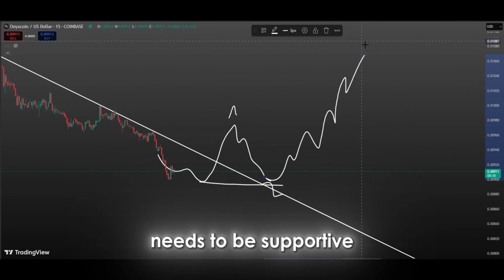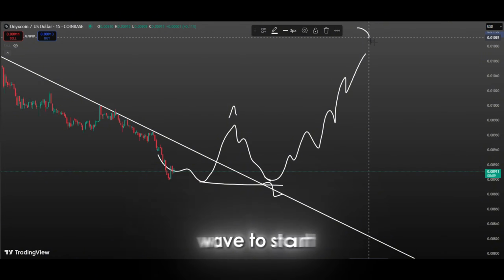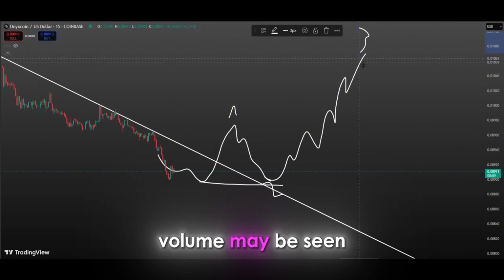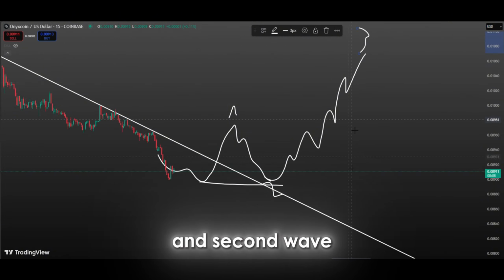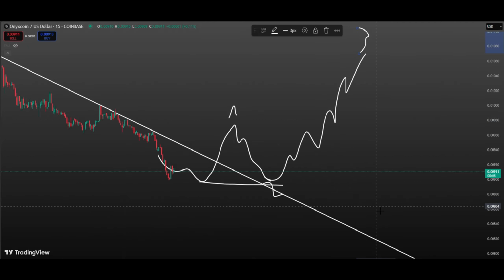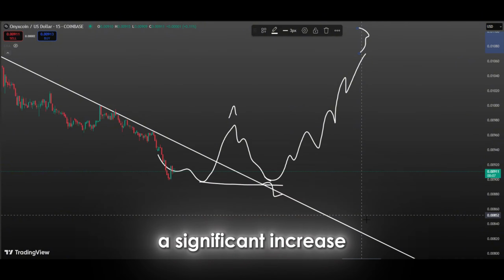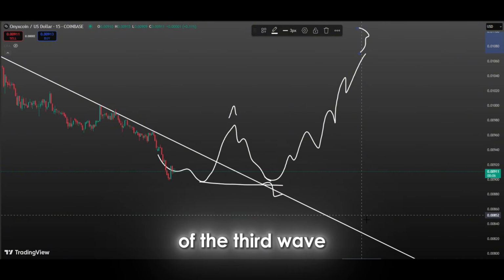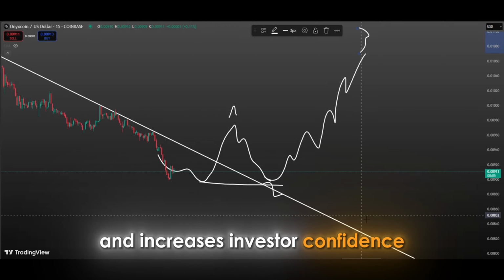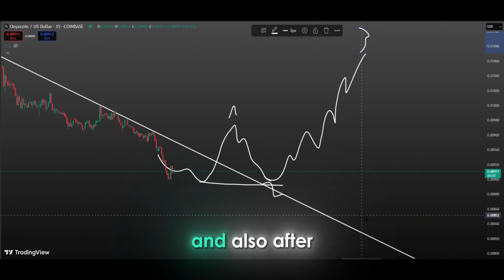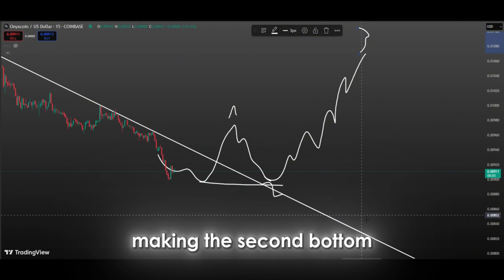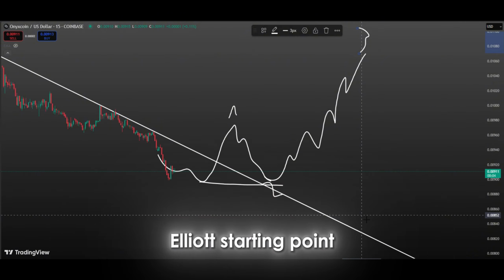Also, the volume needs to be supportive for the third wave to start. That is, low volume may be seen as the price forms the first and second wave, but at the start of the third wave, buying volume is expected to increase rapidly. If there is a significant increase in volume at the start of the third wave, this indicates that the uptrend is based on much more solid fundamentals and increases investor confidence. And also, after making the second bottom, it should not go below the Elliott starting point. If it does, the Elliott count will be cancelled.